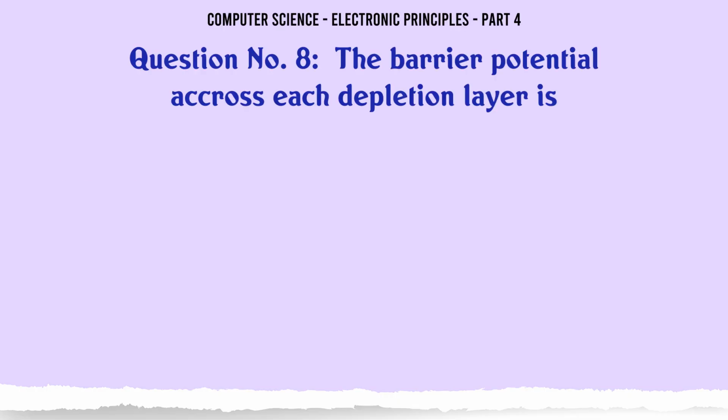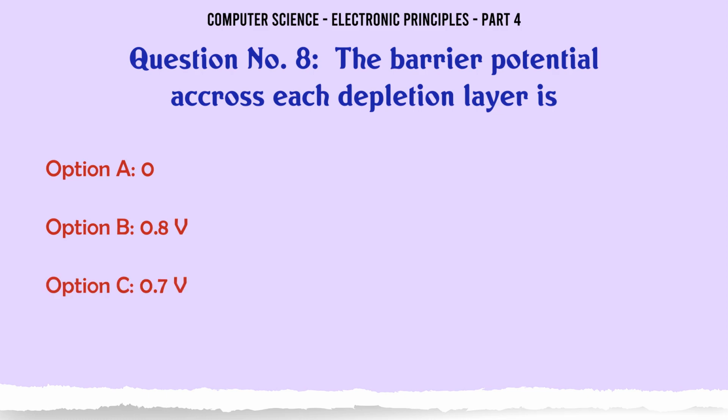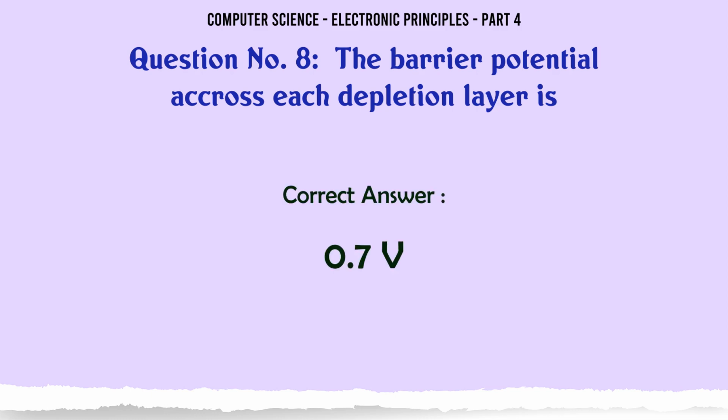The barrier potential across each depletion layer is A. 0, B. 0.8 V, C. 0.7 V, D. 20 V. The correct answer is 0.7 V.